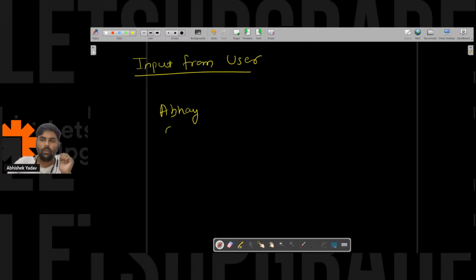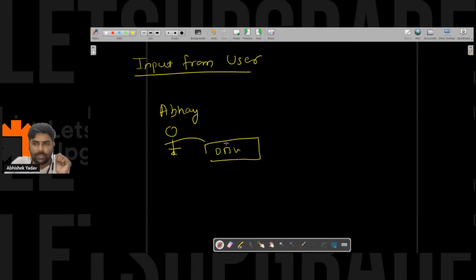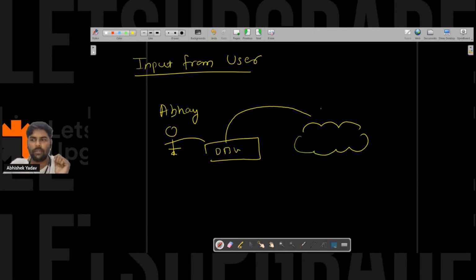So what will Abhay do? Abhay is here, and Abhay will type on the keyboard. When Abhay types, that something will get stored inside a buffer. Okay, buffer is a storage, right? Buffer is a storage, and that something will get stored inside the buffer. Everyone is clear till this point?